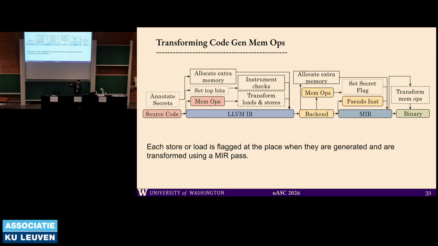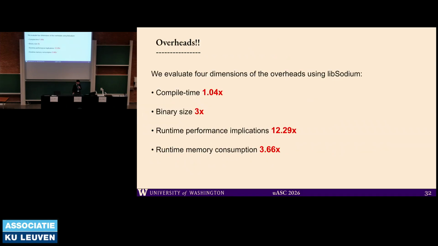But since we have to change the allocation, we have to keep track of everything that is going on inside the compiler. Inside the compiler, we also cannot set high bits. Like, I cannot set a top bit of the memory that is allocated for a register spill, right? So I have to manually keep track of the loads and stores that are attached to it, because I know where they are happening. And with all of this, we end up with a lot of overhead, because now each store is being converted into many stores, and each load is being converted into many loads, and there are so many conditionals.